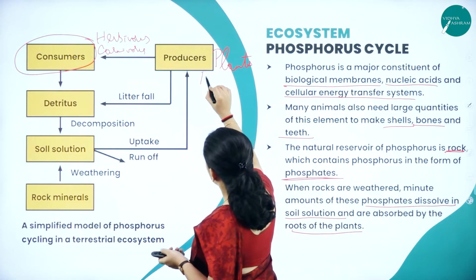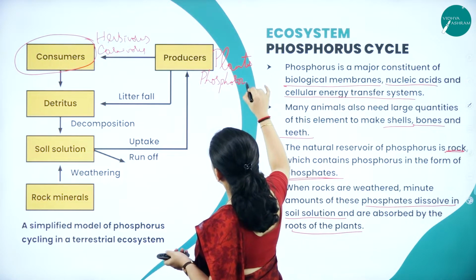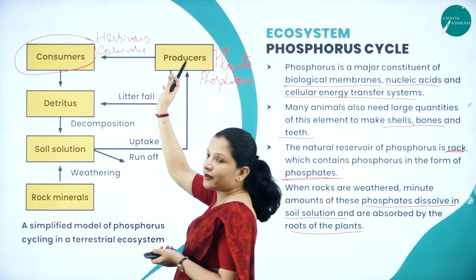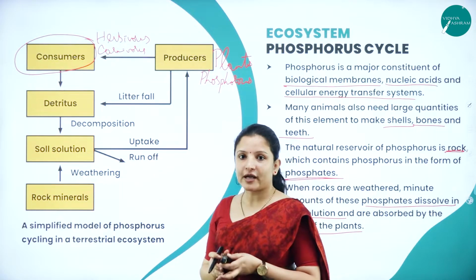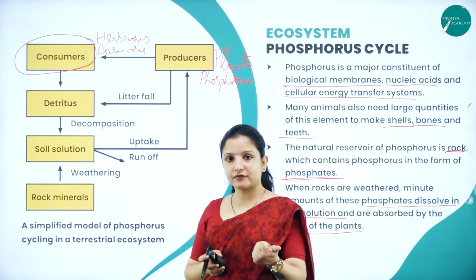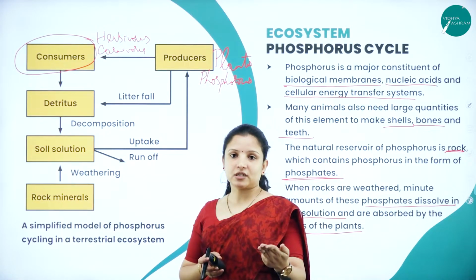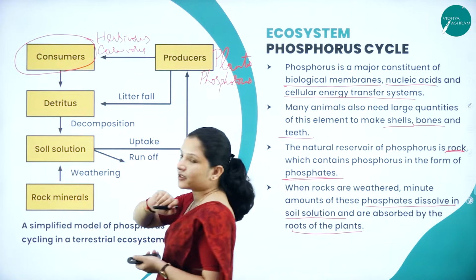So, the plants will also have phosphorus, right? This phosphorus will enter into the animals when they feed on the plants. But apart from that, the consumers will also have phosphorus, in the shells of the consumers, the bones, the teeth, and also the cells of the consumers. Now, all this phosphorus will enter into the soil.